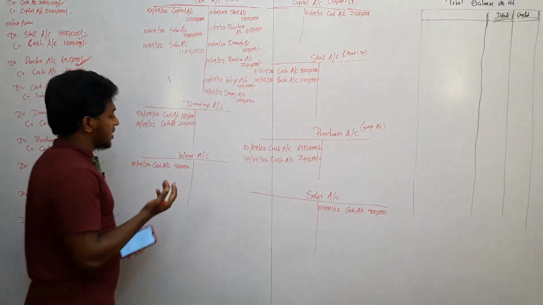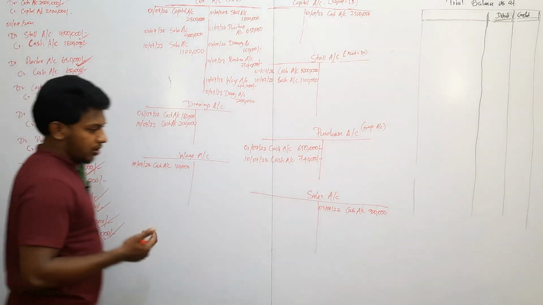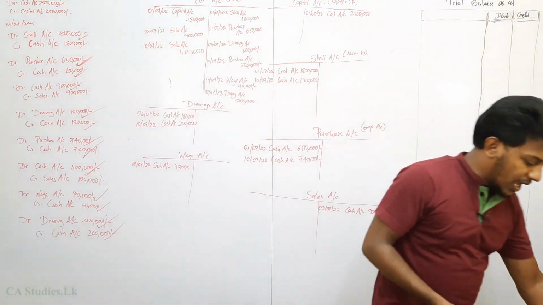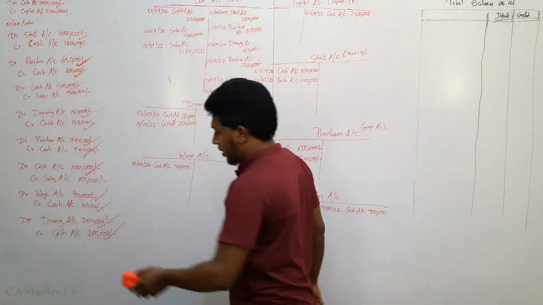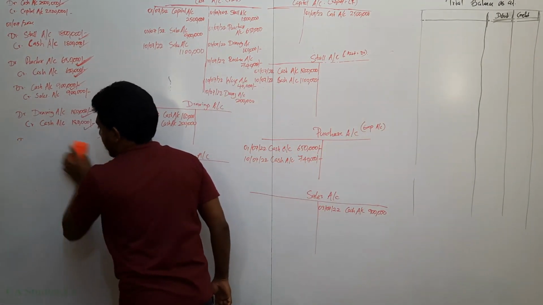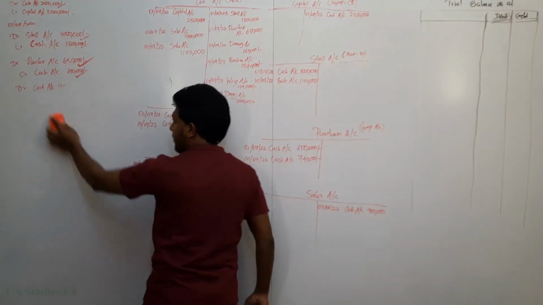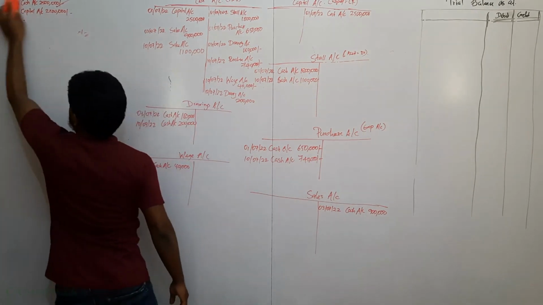Now again, Lisara is investing the money, so capital increases, cash increases. I am going to raise the double entry there. We need the GL, not the double entry. Once the double entry is done, raise it in your working paper. Don't cut the double entry; I am cutting only on the whiteboard.